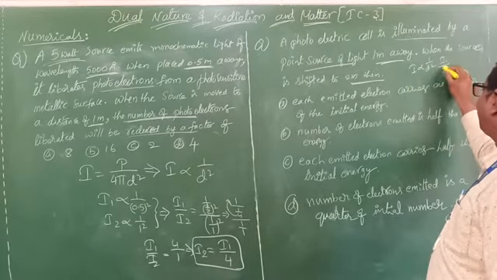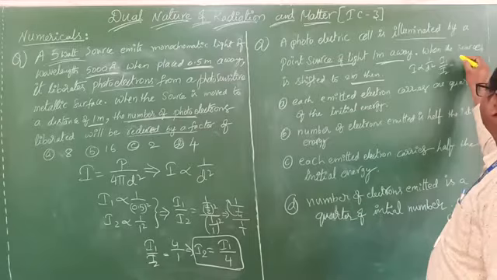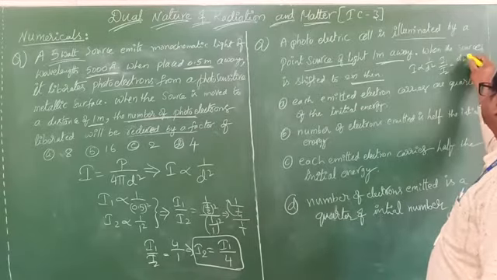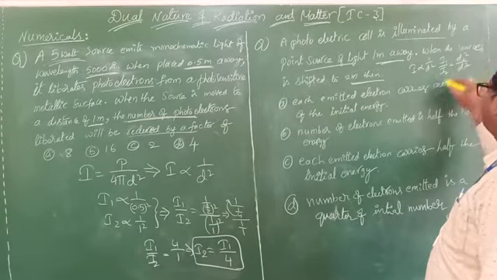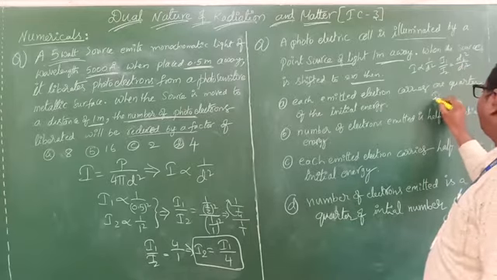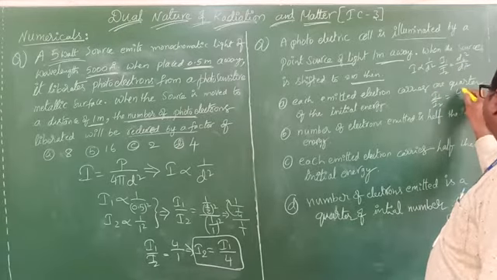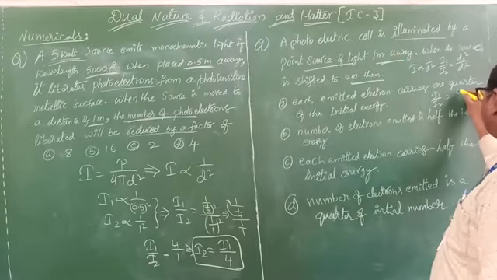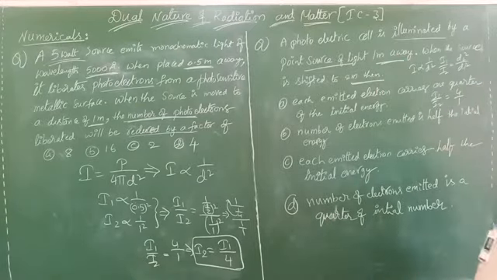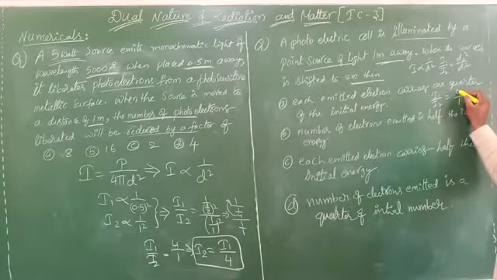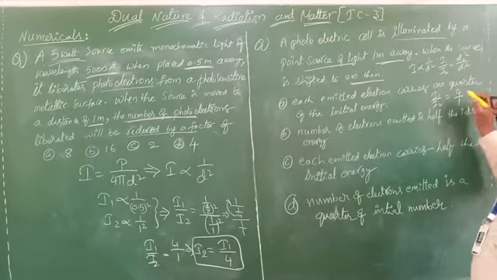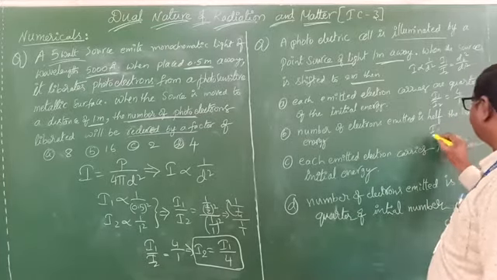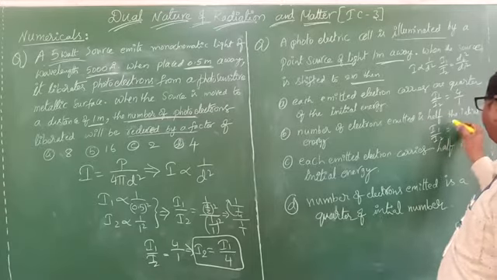Then how can you write I1 by I2? It equals D2 square by D1 square. Now I1 by I2 equals 2 square over 1 square. That means directly I am writing here 4 by 1. You can understand? 2 square means 4. Now by using that, I1 by I2 equals 4 by 1.